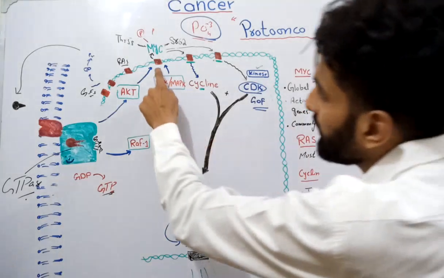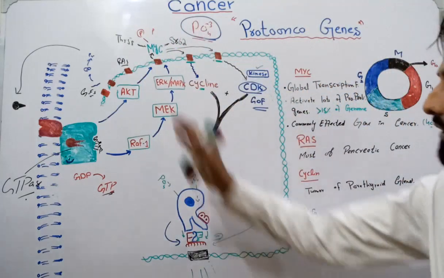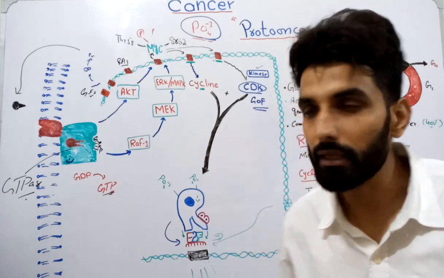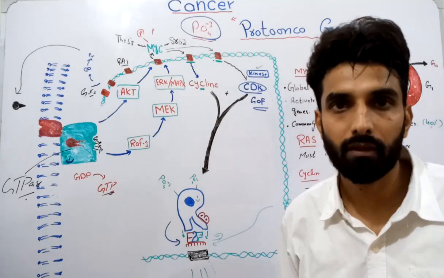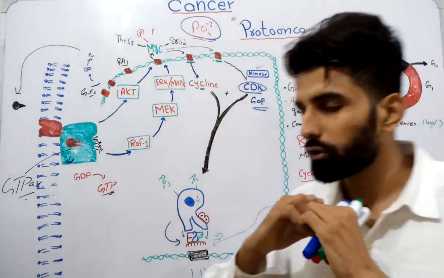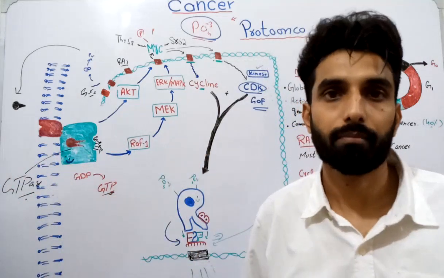Now the fourth gene is called the MYC gene, and the product of this gene will be MYC protein. MYC protein is a global transcription factor. It can activate lots of pro-proliferative genes.